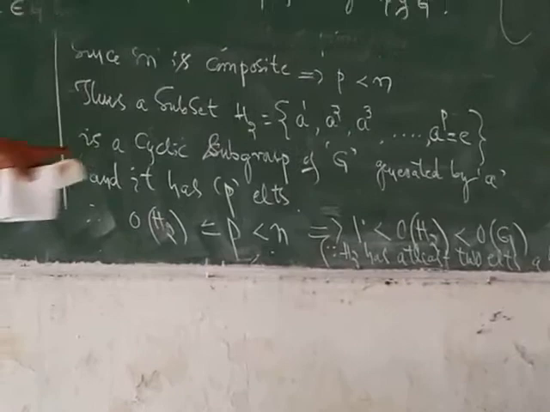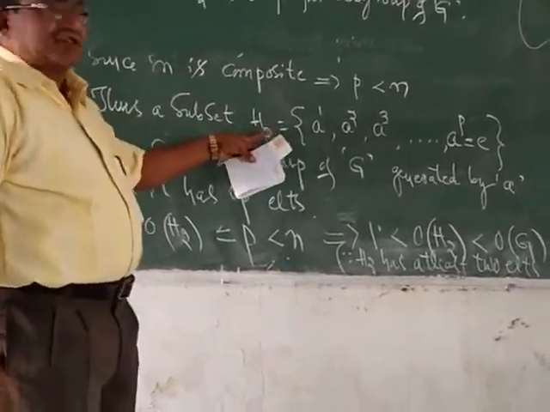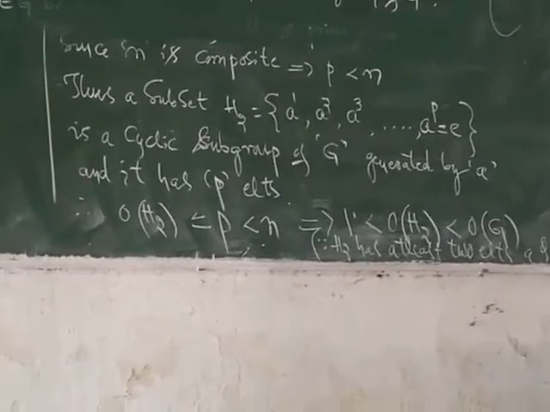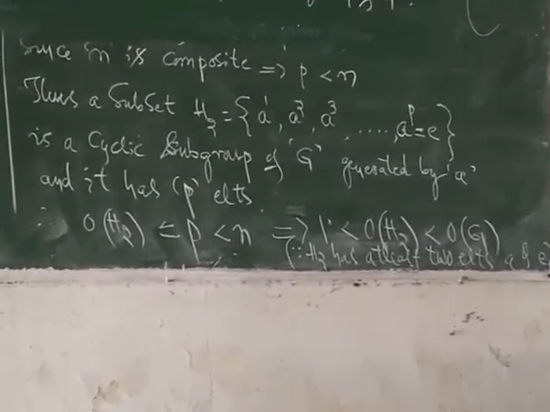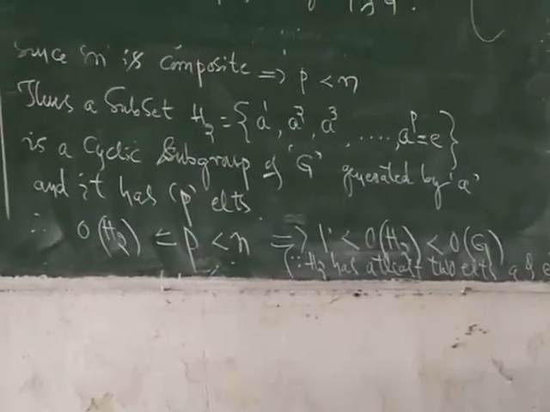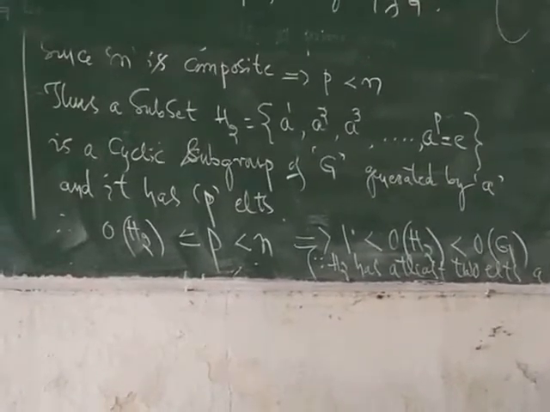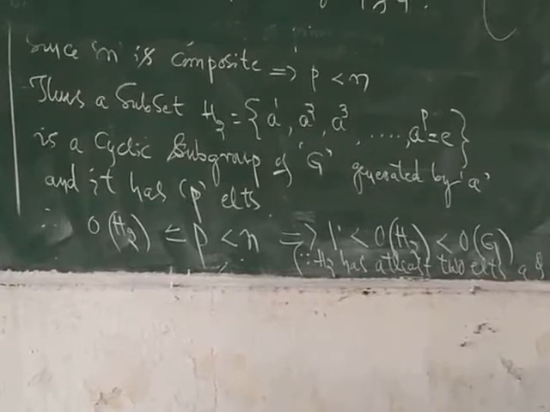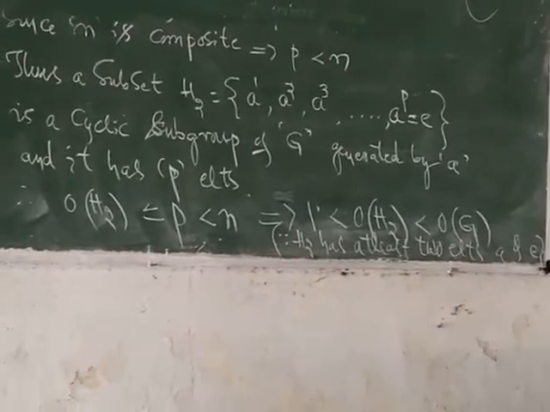This means there exists a subset, say H2, equal to the set of all a to the power 1, a squared, a cube, and so on up to a to the power p which is equal to e, which is a cyclic subgroup of G generated by a, and it has p elements.